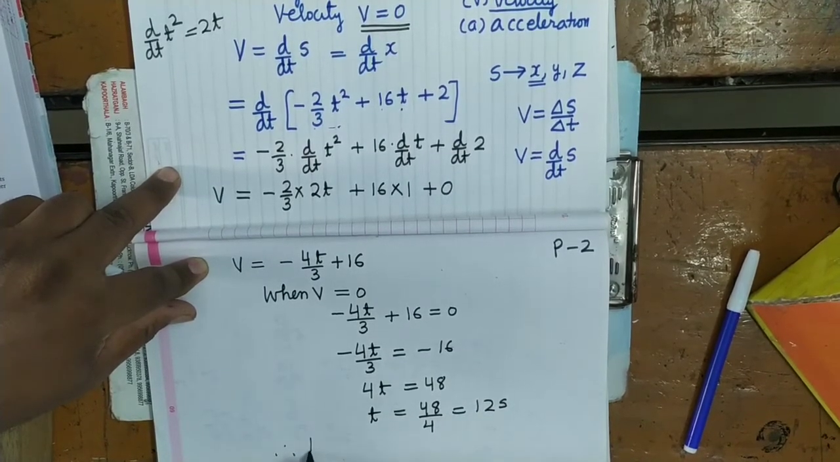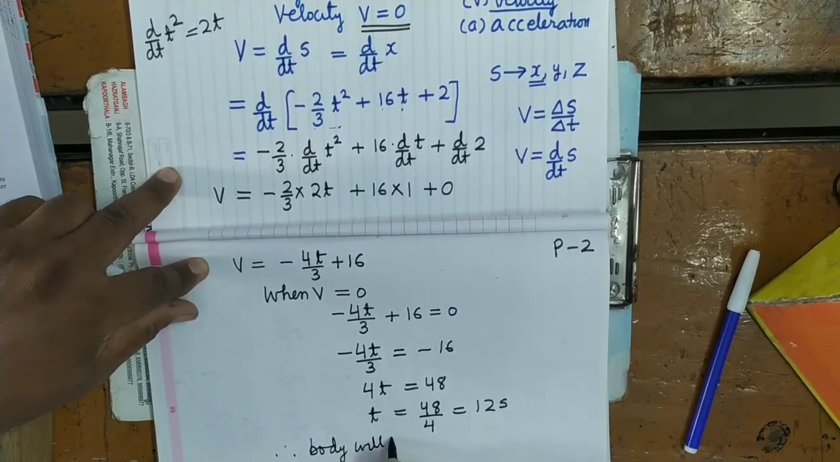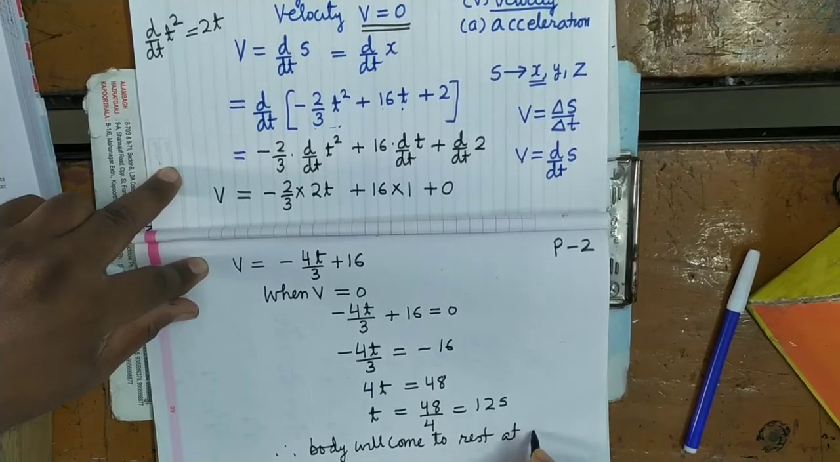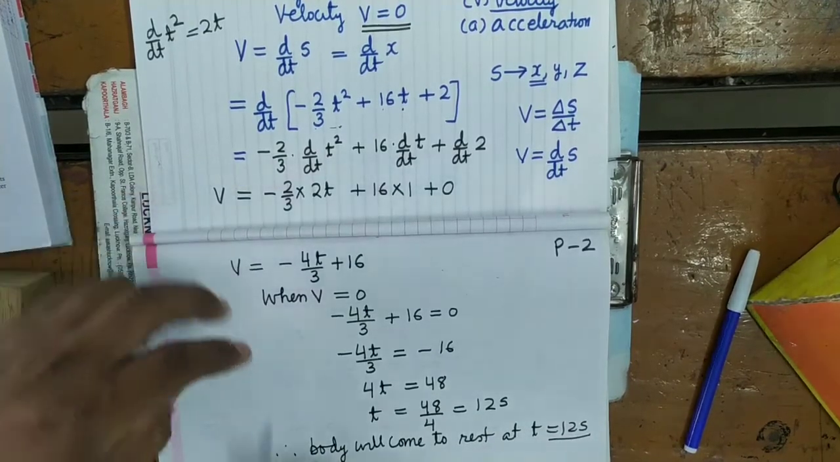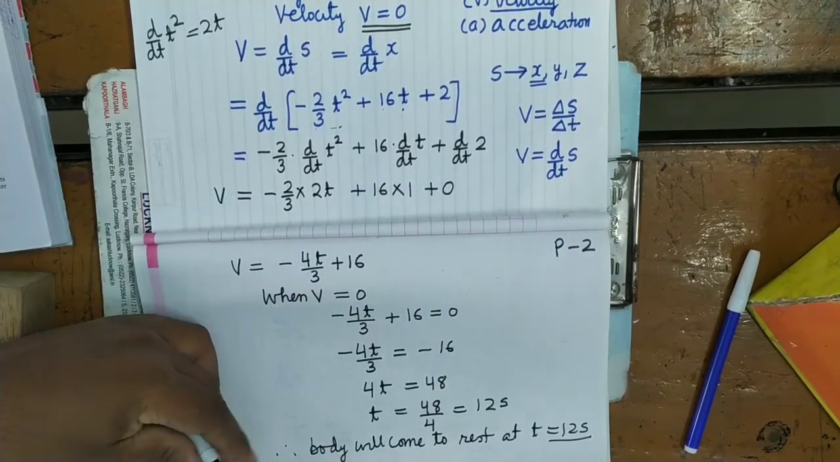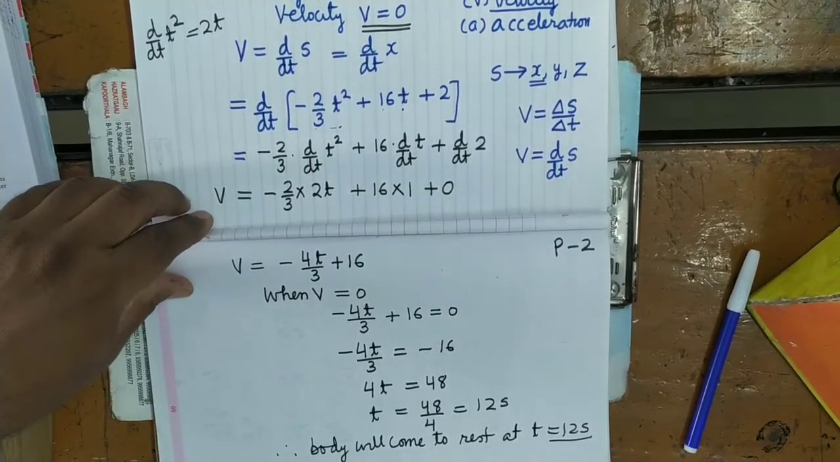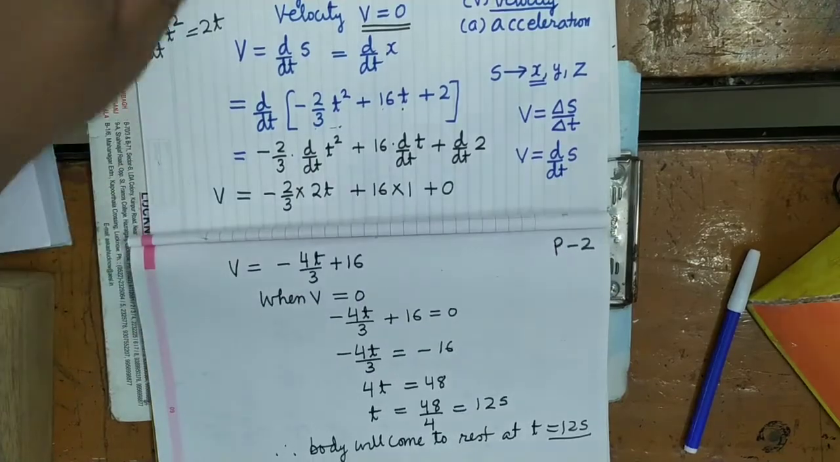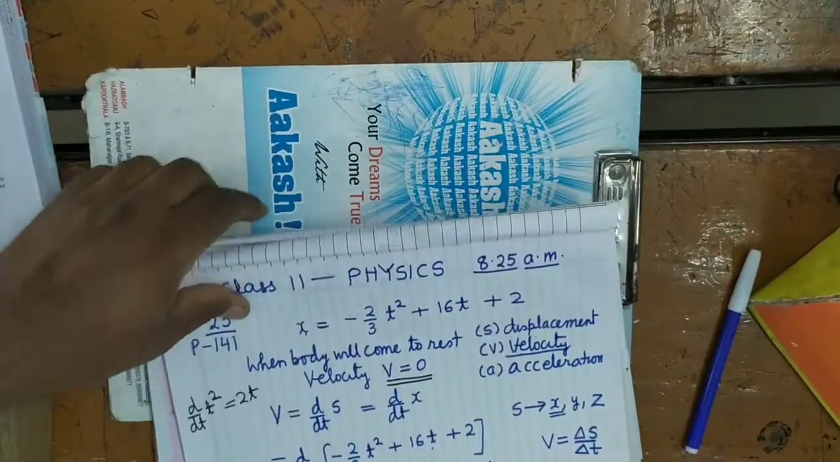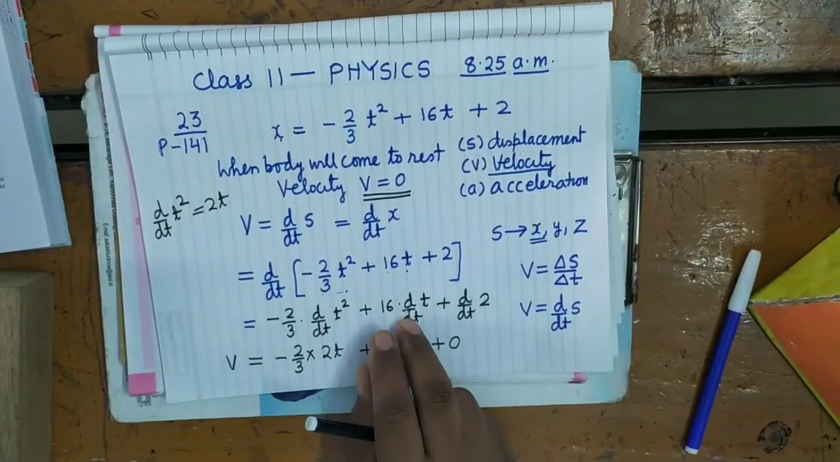Therefore, the body will come to rest at t equals 12 seconds. At this time, it will come to rest. Now you can see one more question on calculus, so perhaps this will be clear to you.